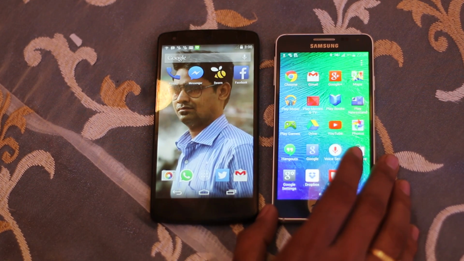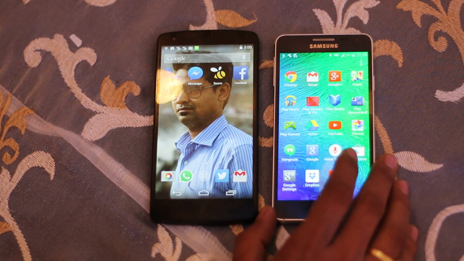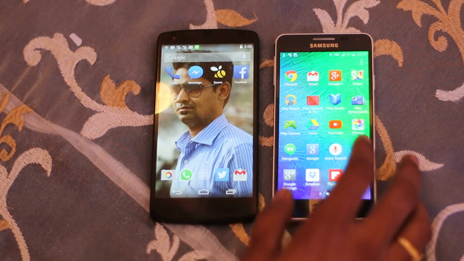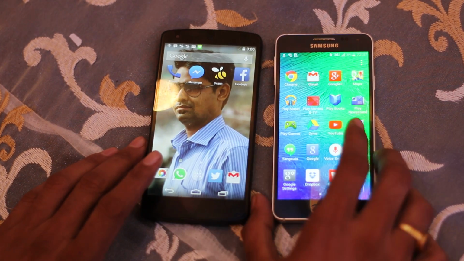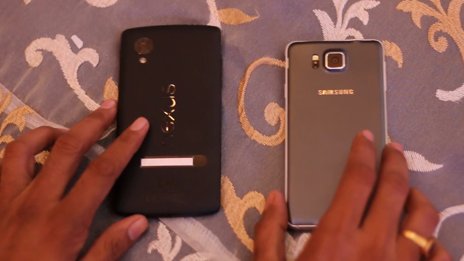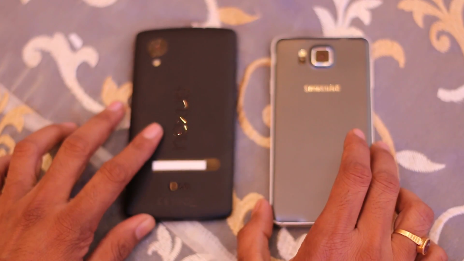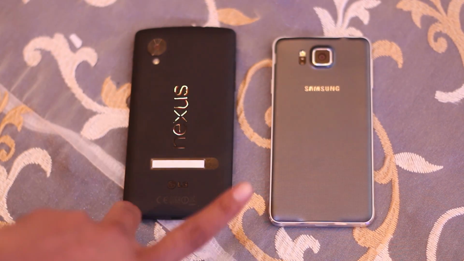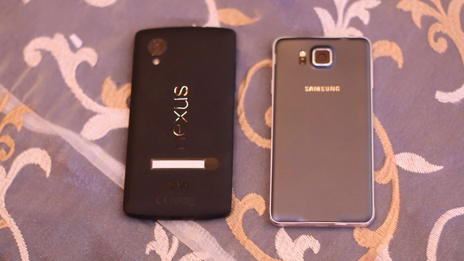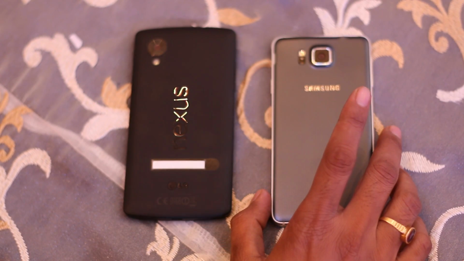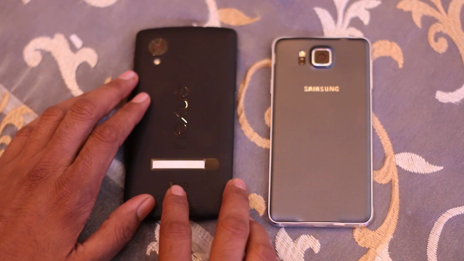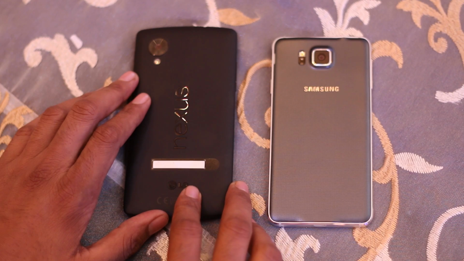Nexus 5 has a 1.3 megapixel front camera, whereas the Samsung Galaxy Alpha has a 2.1 megapixel front camera. The back camera on Nexus 5 is 8 megapixel, whereas the back camera on Samsung Galaxy Alpha is 12 megapixel and with LED flash. There is a Nexus branding and LG manufacturing at the back of the Nexus 5, and